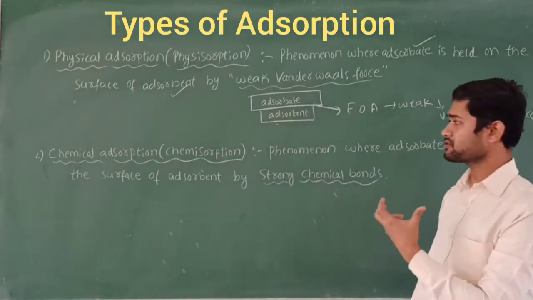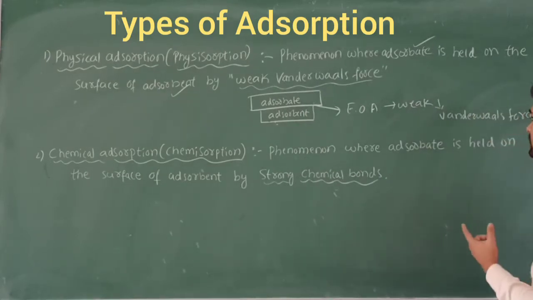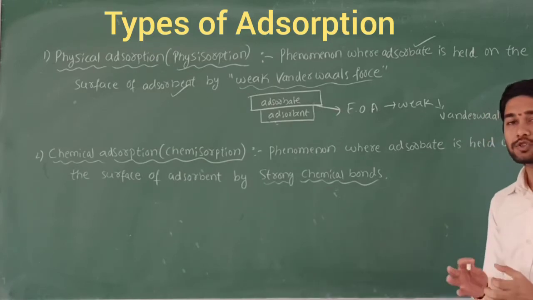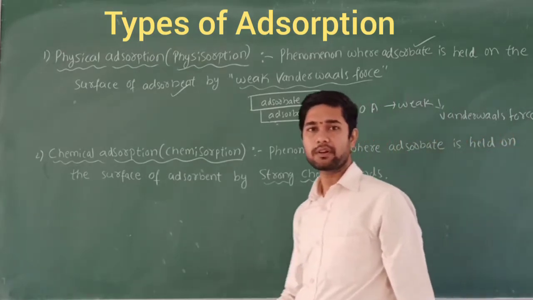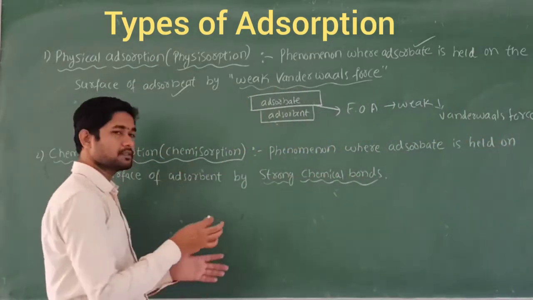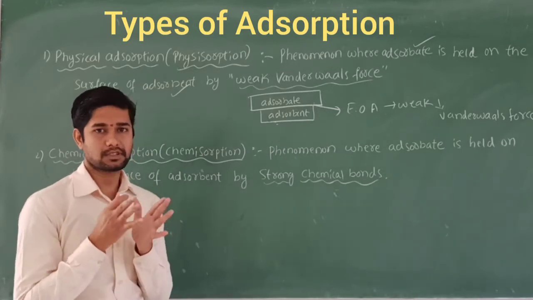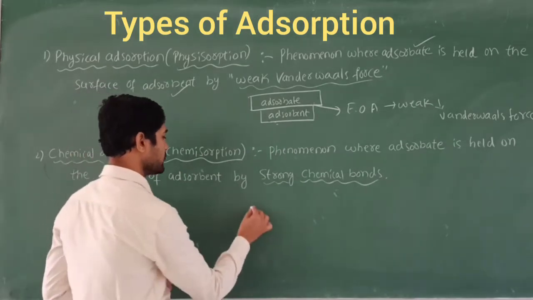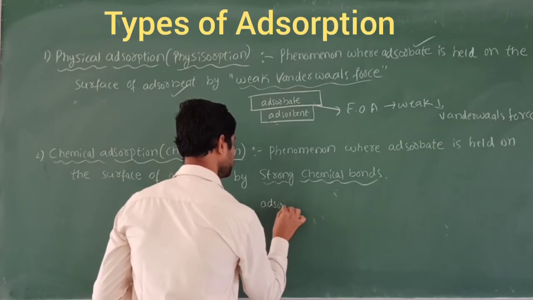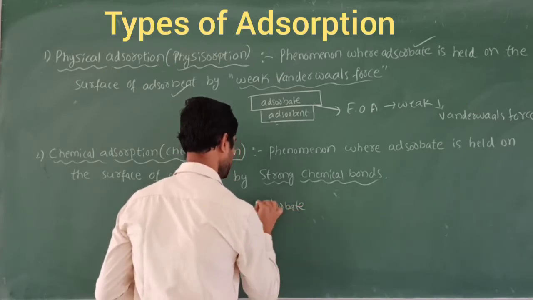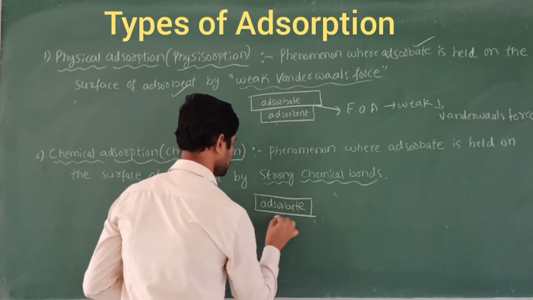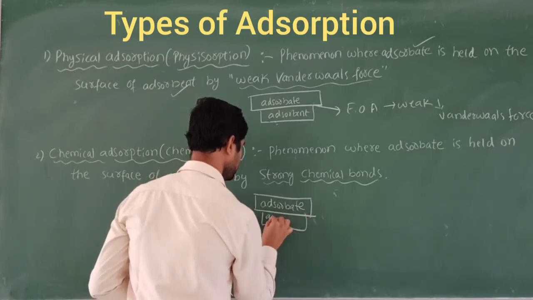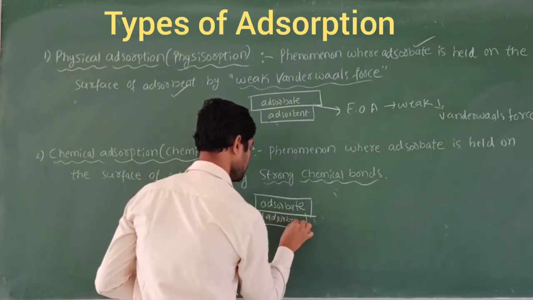What about chemisorption? It is the phenomenon where the adsorbate is held on the surface of the adsorbent by strong chemical bonds. As the name indicates, some chemical species must be involved. This is the adsorbate and this is the adsorbent.